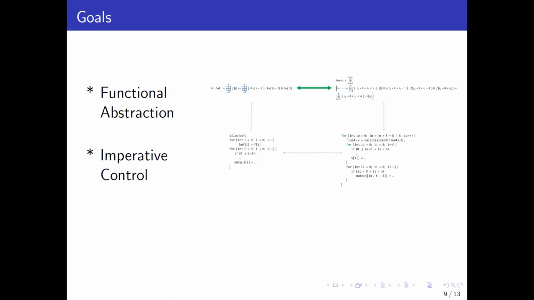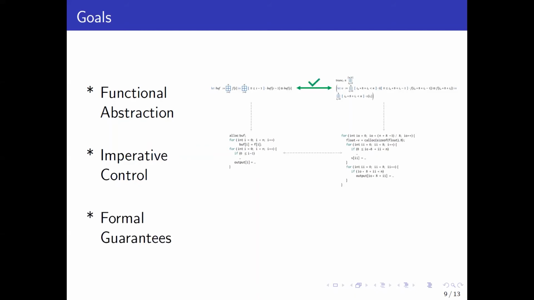We'd also like a degree of well-defined imperative control at a high level. It's nice to have functional abstraction to protect us from having to deal directly with imperative code. However, in order to produce highly efficient code and perform all the kinds of transformations we just talked about before, we still need a way to describe scheduling decisions that affect low-level code that aren't naturally exposed at the functional level. Moreover, we would like to do so still without having to reason about any imperative code explicitly.